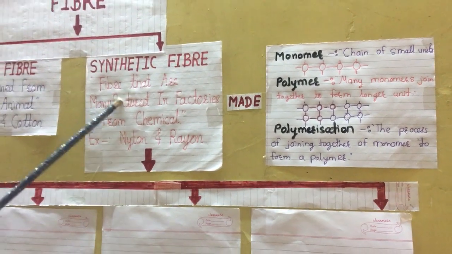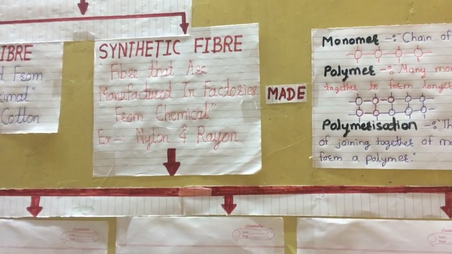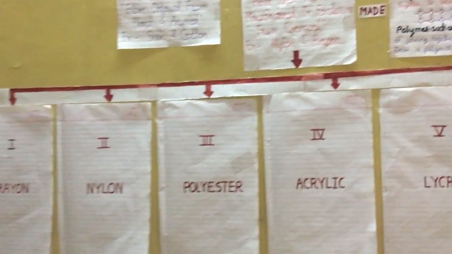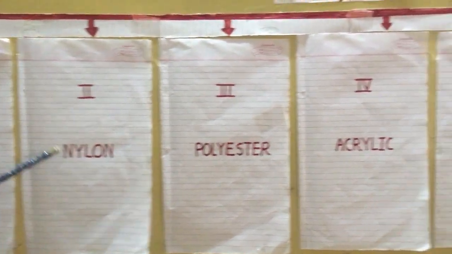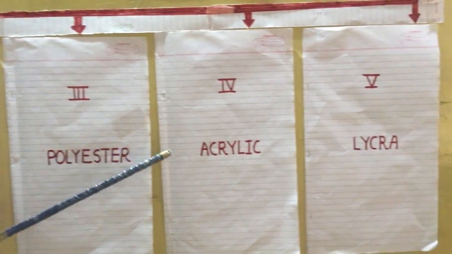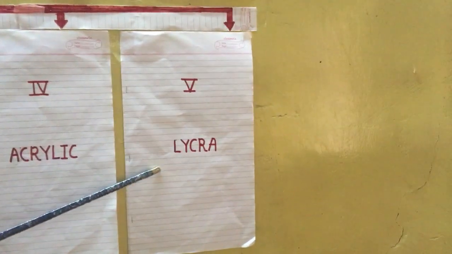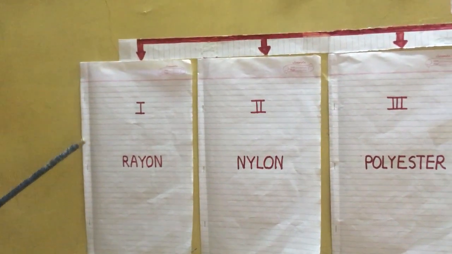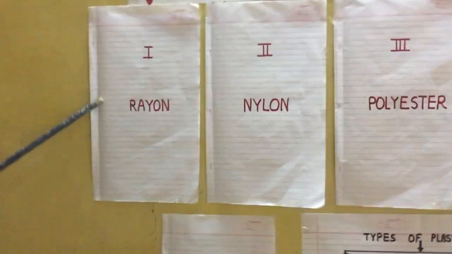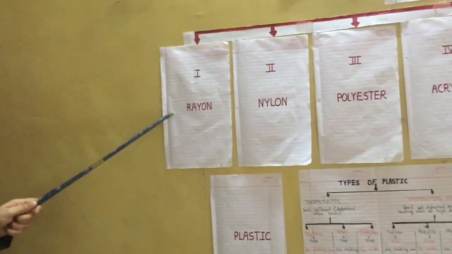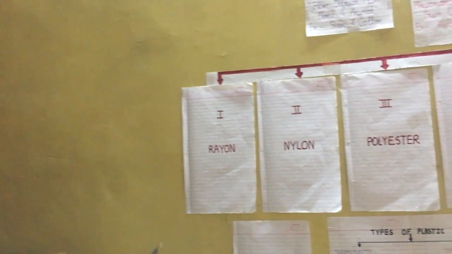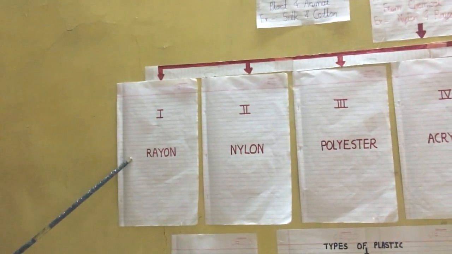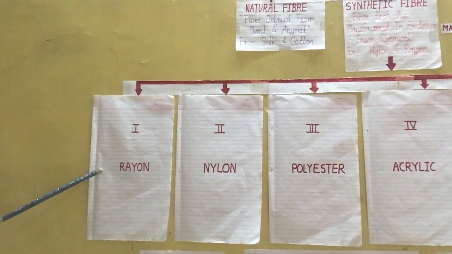Next point, synthetic fiber is divided into 5 types. First is rayon, second nylon, third polyester, fourth acrylic, and fifth is lycra. So one by one we will learn all types of synthetic fiber, with their information, material, properties and uses. So the first type of synthetic fiber we will learn is called rayon.